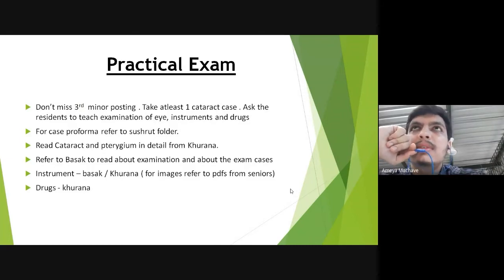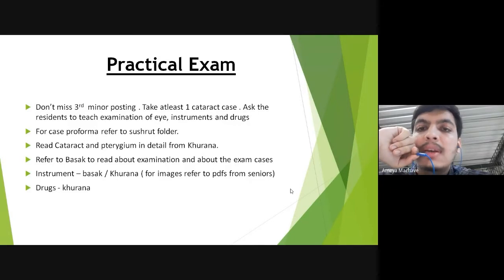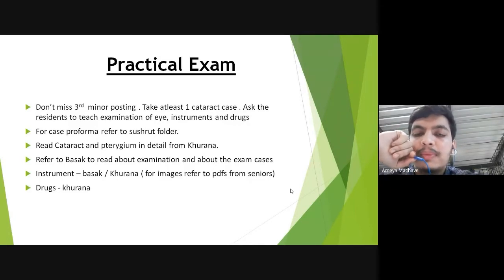And for drugs, most of it you can answer from pharmacology as well, the basic uses and the mechanism of action. What you need to know is the concentrations of certain important drugs, and the different modes of administering that drug: as an eye drop, as an ointment, as an intravitreal injection, or a subtenon injection. All that is given quite well in Purana. Also, there is a PDF made by one of our seniors regarding drugs, so we will share it with you. That would suffice for practical exams.